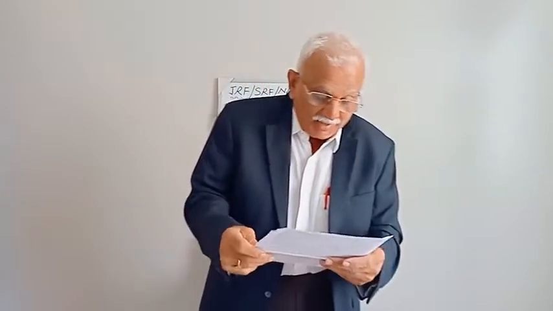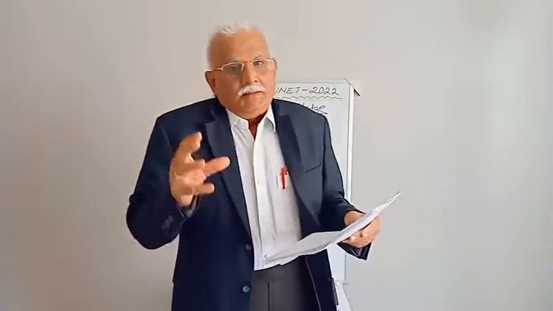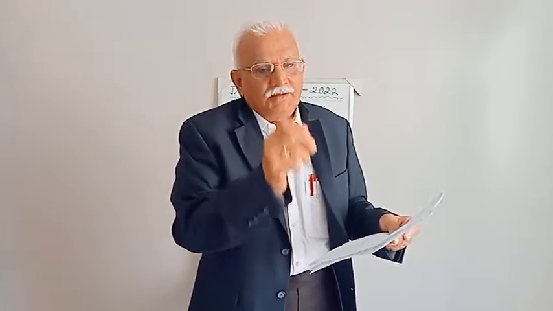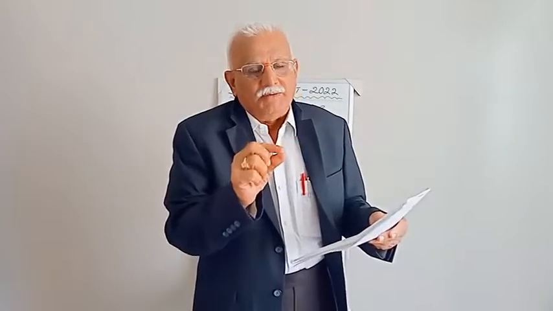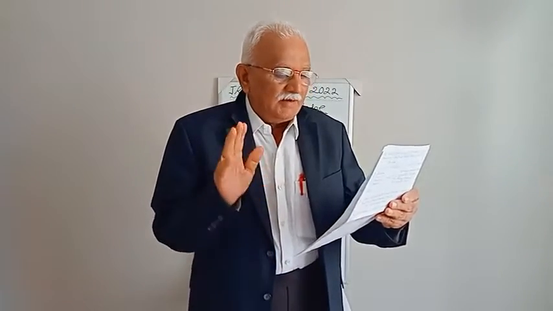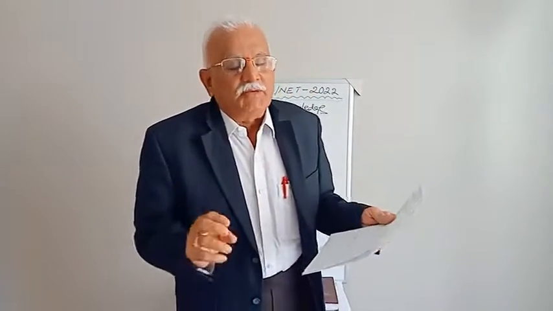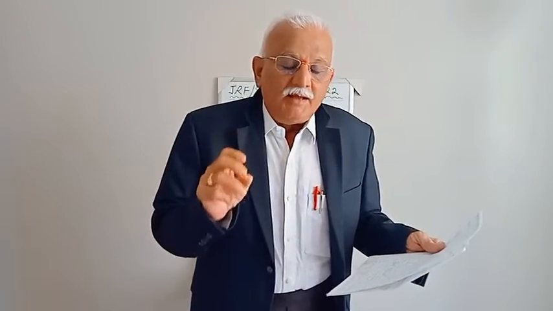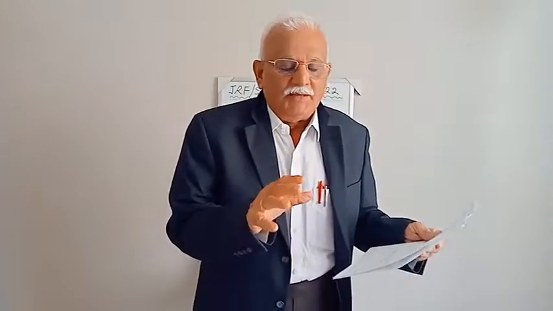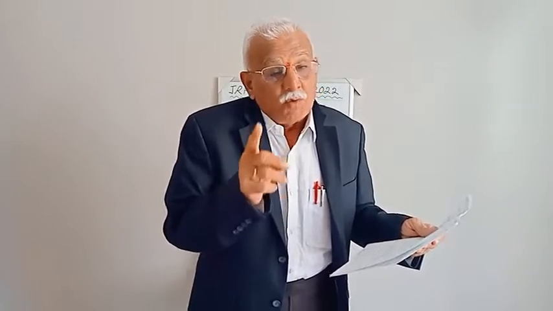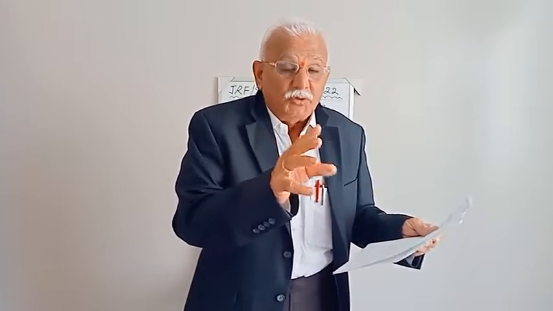The last bit we understood in the last class was like this. In India, area under wheat is more than what is necessary in a normal year. So that means the area under wheat in a normal year is more than what it should be.